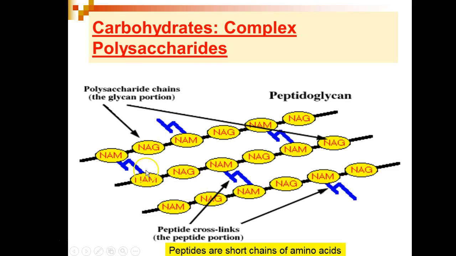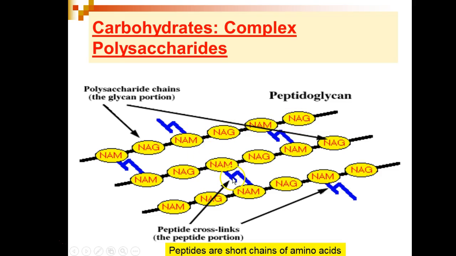This figure depicts a complex polysaccharide. This is the complex polysaccharide that makes up the cell wall of most bacteria. The yellow circles, NAM and NAG, represent monosaccharides linked together into long chains, creating a polysaccharide molecule.